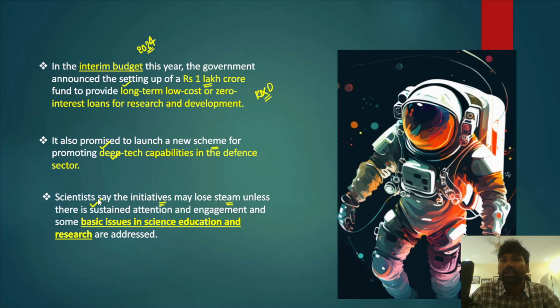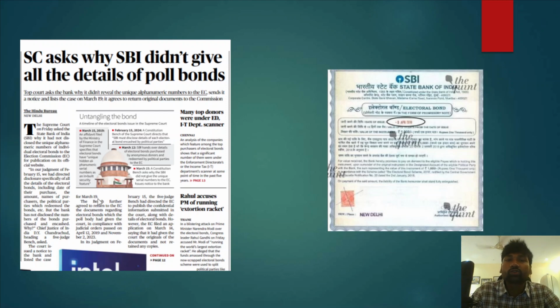So next, a very important news article. This is with respect to the electoral bonds scheme. We all know that the Supreme Court heard the electoral bonds case and gave its judgment on February 15.